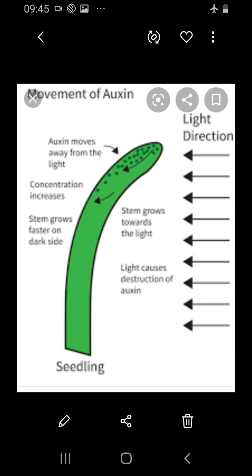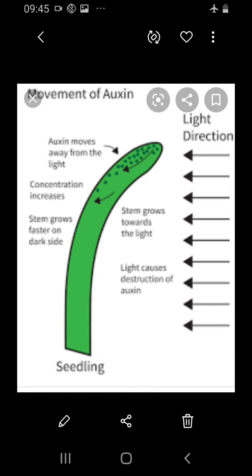So what does it do in the plant? Physiologically, auxin brings about a variety of physiological effects in different plants. Each plant differs also. Auxin promotes the elongation of the stem and coleoptile, which makes them grow. It makes the tip of the stem grow, and it also induces root formation at lower concentration and inhibits it at higher concentration.